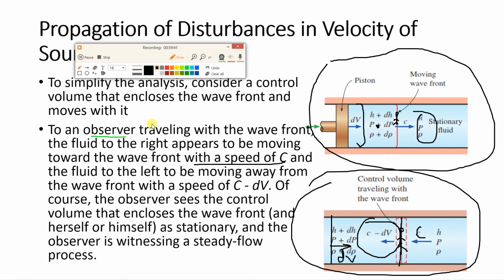To an observer traveling with the wavefront, so this is the observer traveling with the wavefront, the fluid to the right appears to be moving towards the wavefront with a speed of c, the speed of sound, and the fluid to the left, which is shown over here, appears to be moving away from the wavefront with a speed c minus dv.